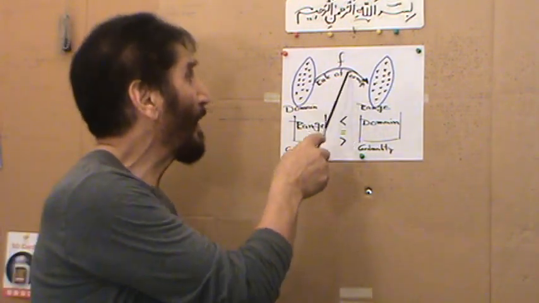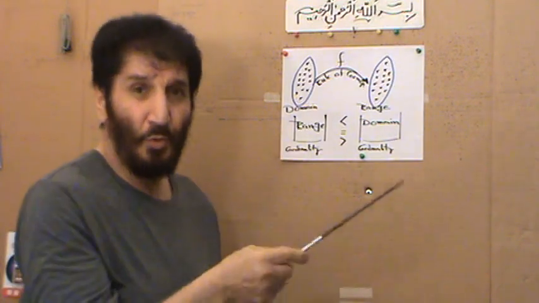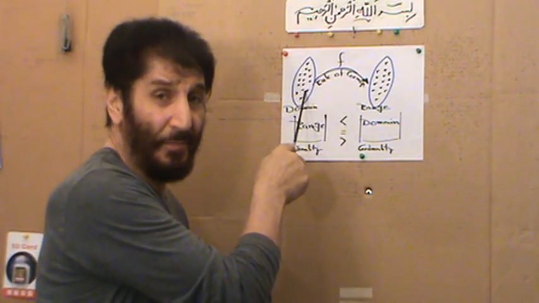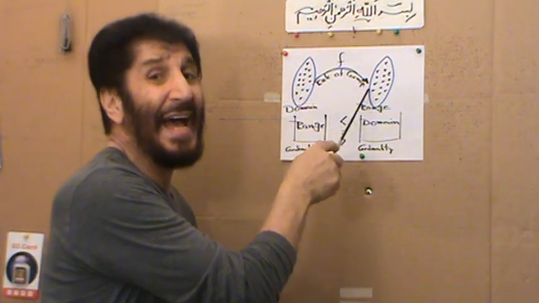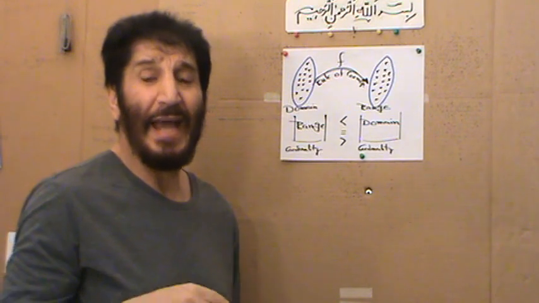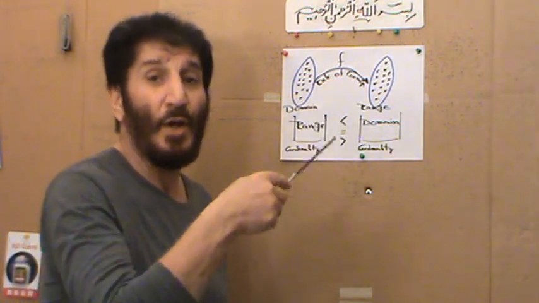Now, a function is the rule that pairs each element of the domain with an element in the range. So the f indicates what that element will be.